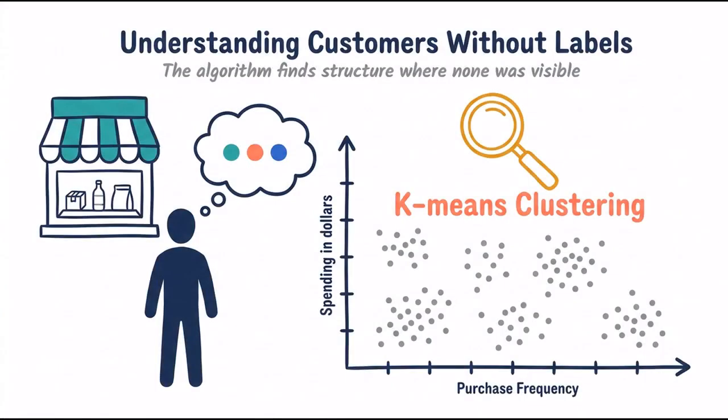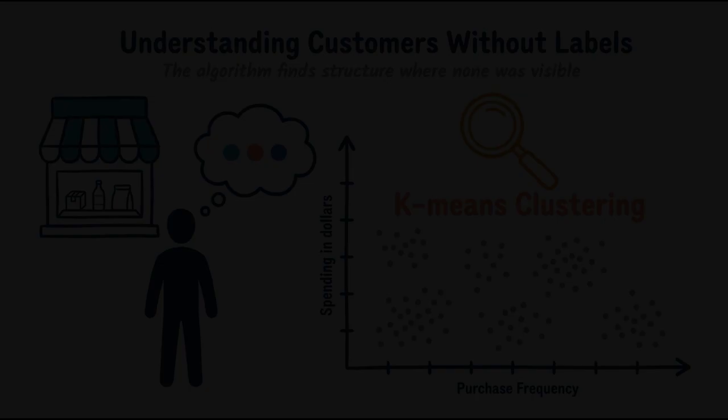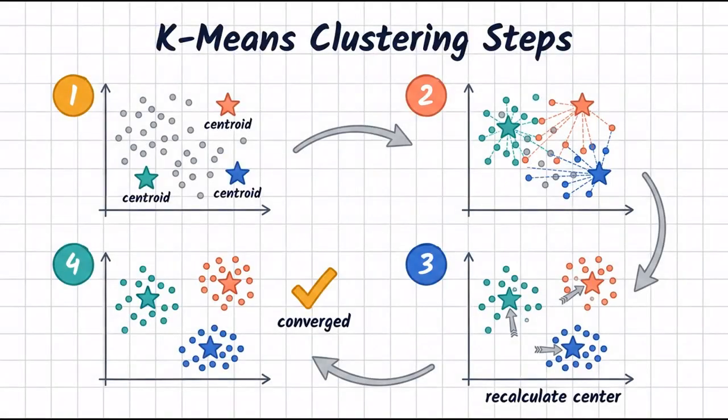Imagine a store owner who wants to understand their customers. They have data on purchase frequency and spending, but no predefined labels. An unsupervised algorithm called k-means clustering can solve this. The algorithm randomly places markers, called centroids, in the data space.